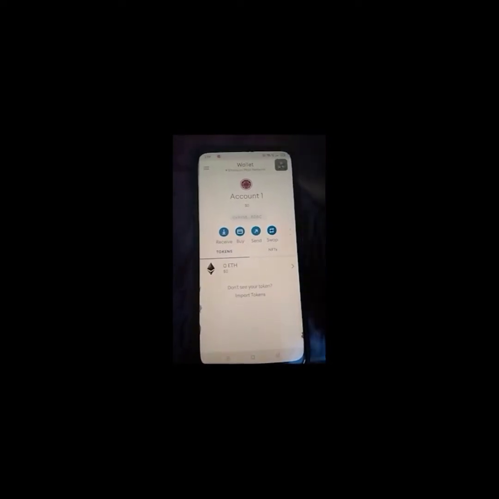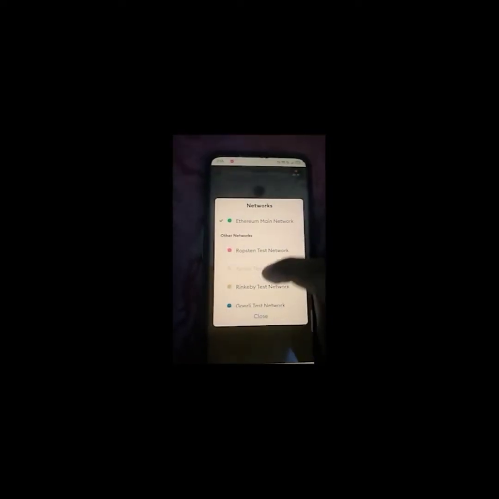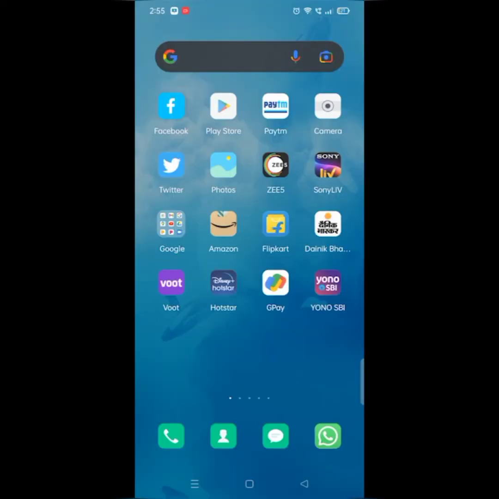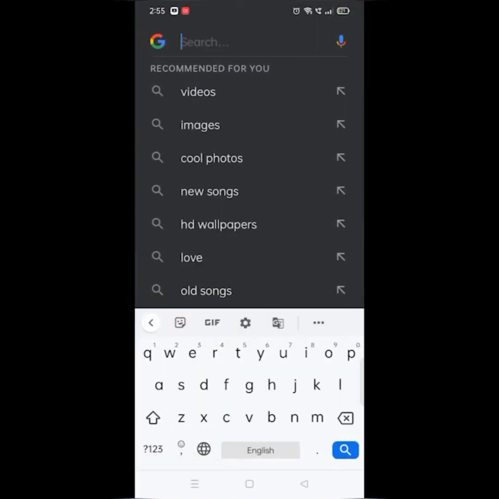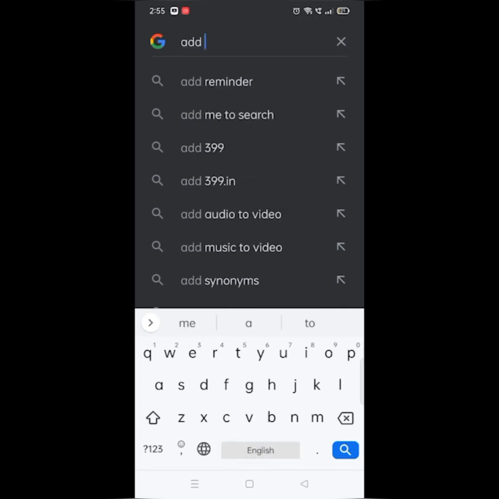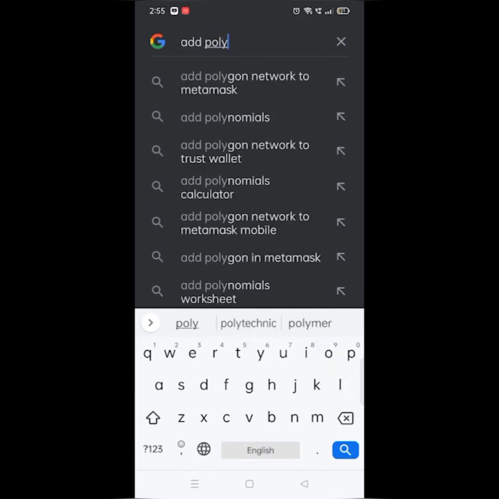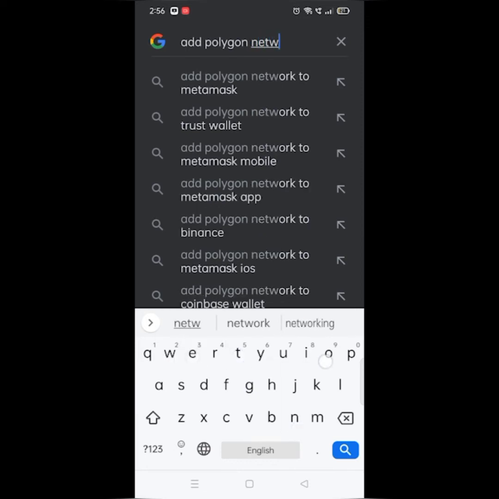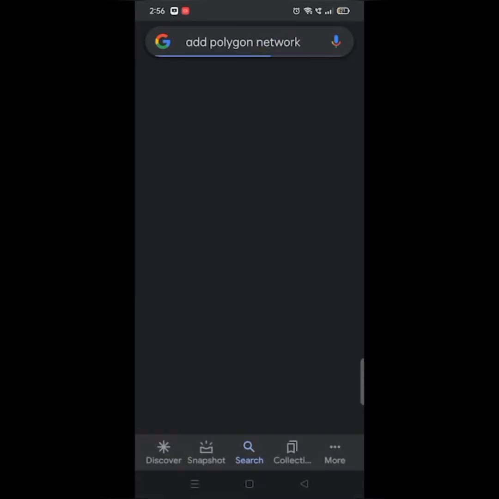Now you can see only Ethereum main network and other test networks are activated. Polygon network is not added, so we will add it manually. Go to Google and search for add Polygon network and click on the search result add Polygon network.